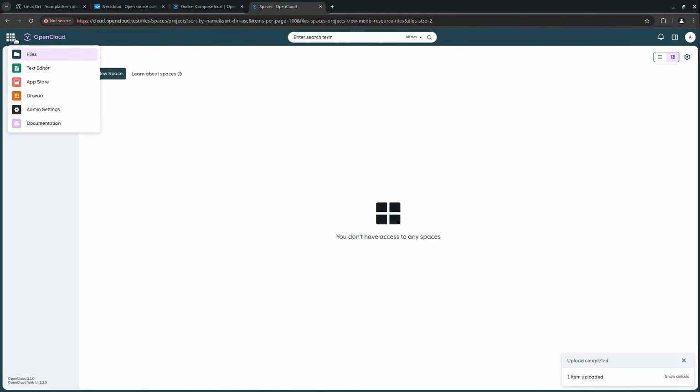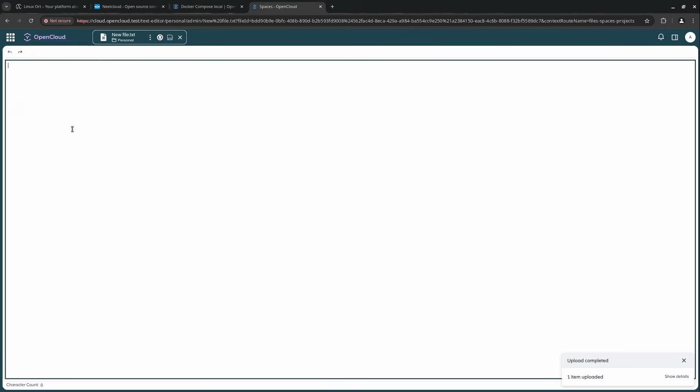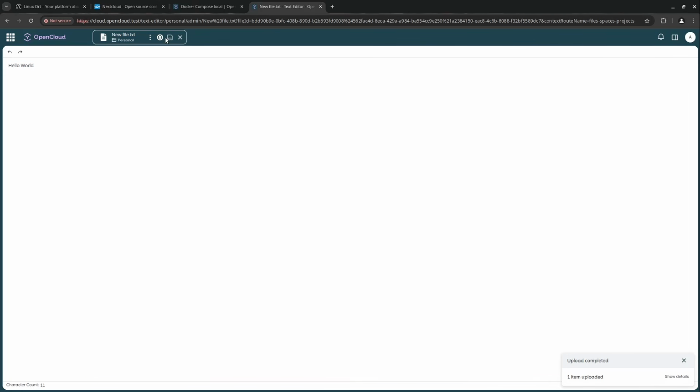Let's have a look at the other applications we have here. We have some text editors here. Okay, perfect. We have now a new file.txt. Hello world. Okay, and I can save it here, I guess. Save. And we also see an autosave here. Very, very good. Context menu. I could also copy a permanent link, for example. Share, of course, also.